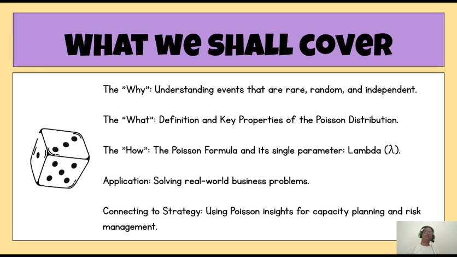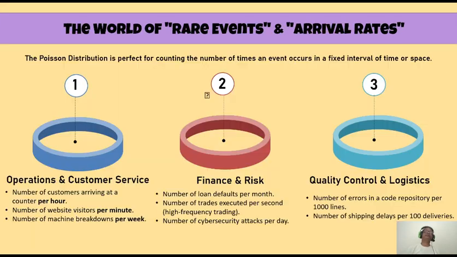And then we will see how, using the Poisson probabilities, we can compute probabilities of certain events, and these help us in decision making, risk management, and planning of our strategies in business.